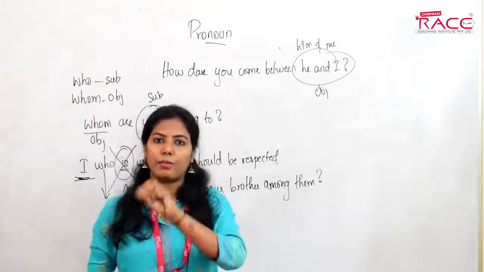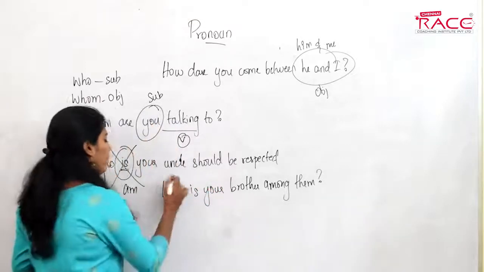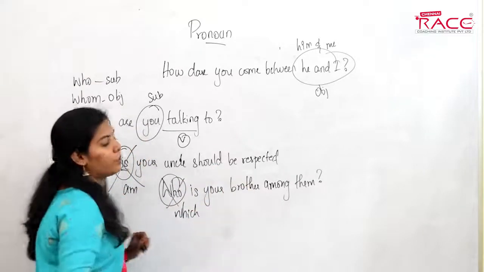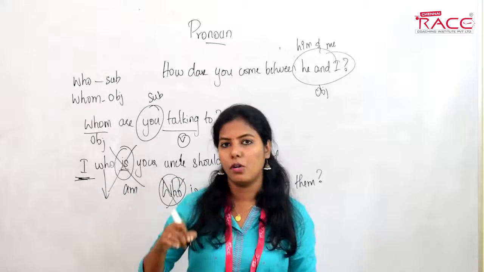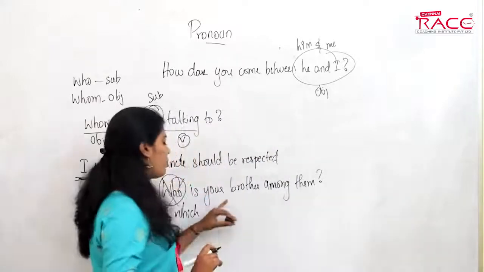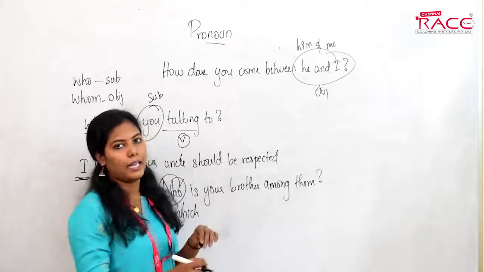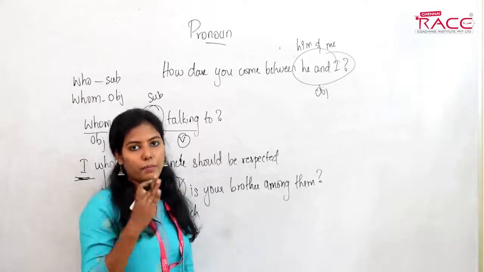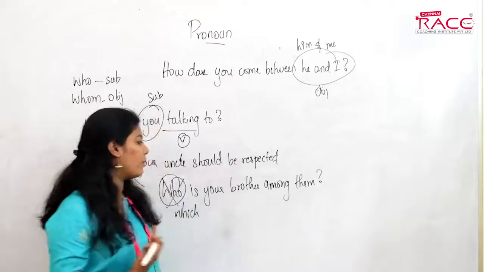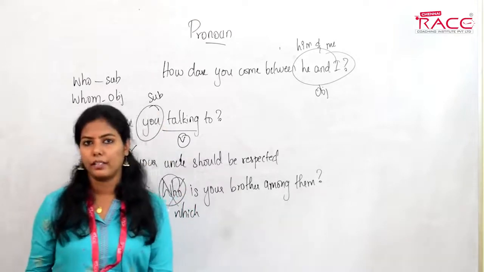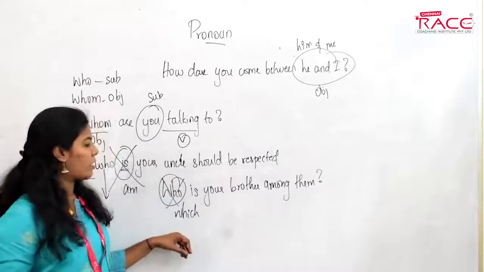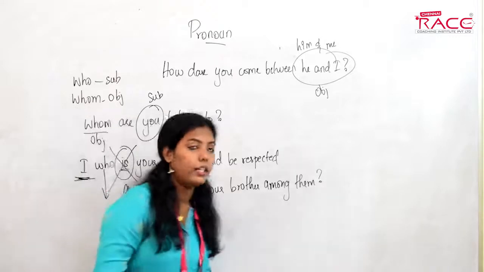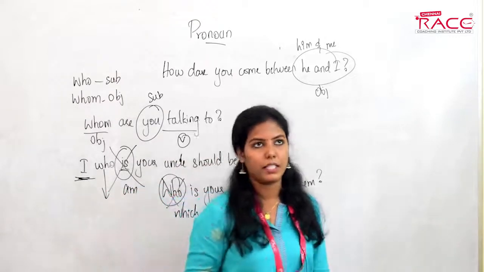Since the options are limited, we use which. With limited options, we use which and not who. Which is your brother among them would be the most appropriate sentence. You cannot ask which is your brother, that sentence will be wrong. But when you say which is your brother among them, the sentence would be right. Here you cannot say who's your brother among them, that sentence is really wrong. Okay, now we'll see some questions.